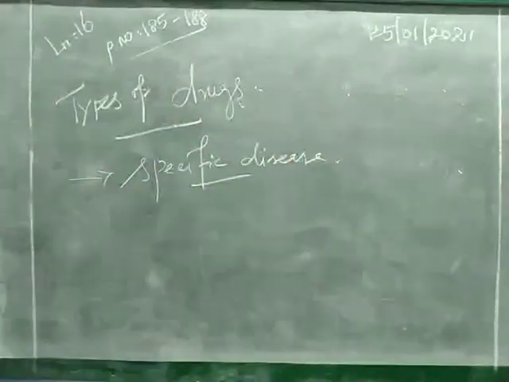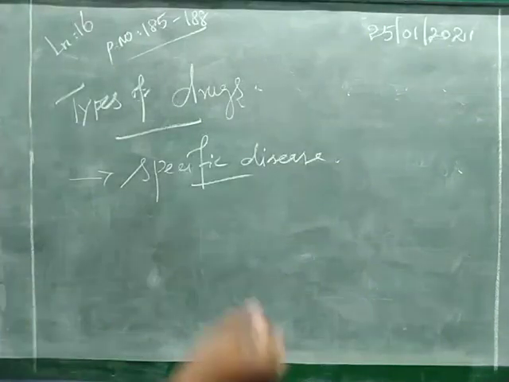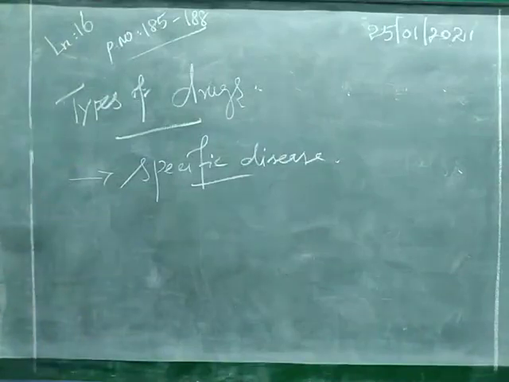The second one is the drugs that have some characteristic effect on animal organisms, but do not have any remedial effect for a particular disease.